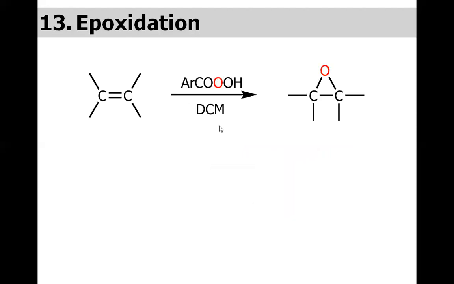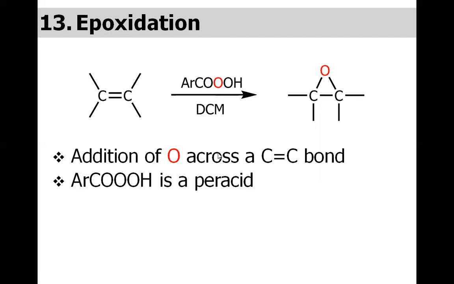Now come to another reaction, epoxidation. With epoxide, it means the three-membered oxygen-containing ring. Here, this aryl COOH is there. This compound is called a peracid because there are three oxygens. If it were two oxygens, it would simply be called a benzoic acid derivative. But this is a three-oxygen-containing compound.